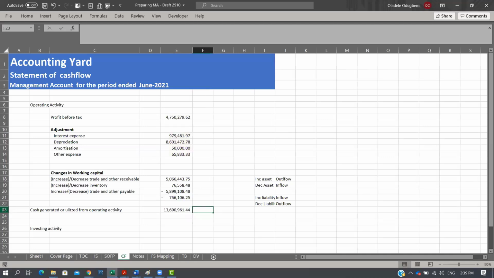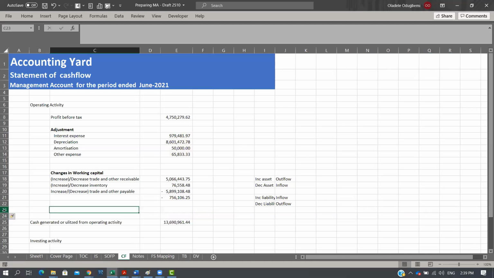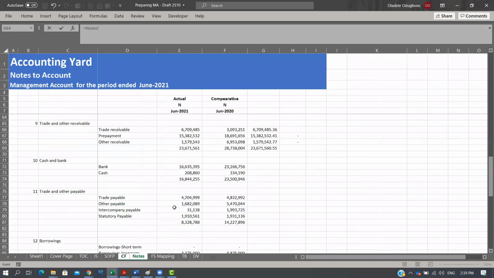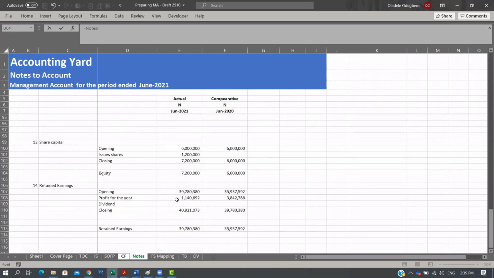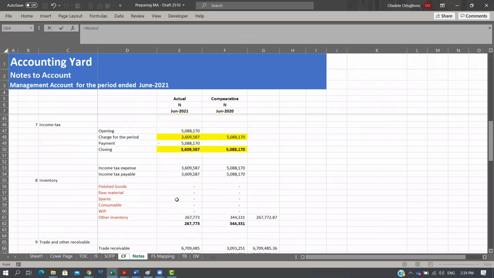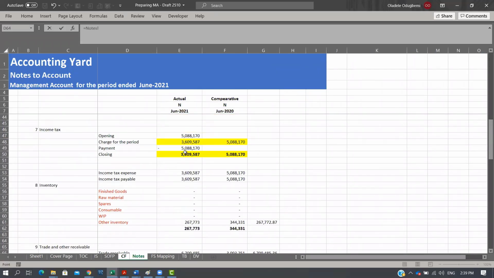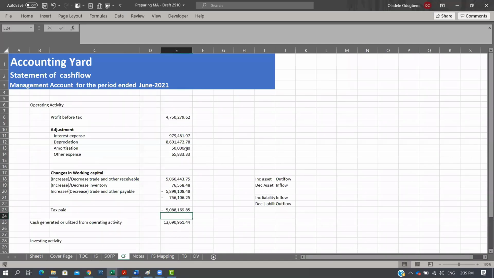One more thing, which I forgot to include: tax paid. Good enough, from last class, we created one for taxes. So all we just need to do is come here and say equal to. Tax paid is an outflow, right? And let's go to our notes. And these are our payments. Press enter, and we have our outflow. So now with this, we can easily just add this. This way, we've identified everything relating to operating activities that need to be captured.